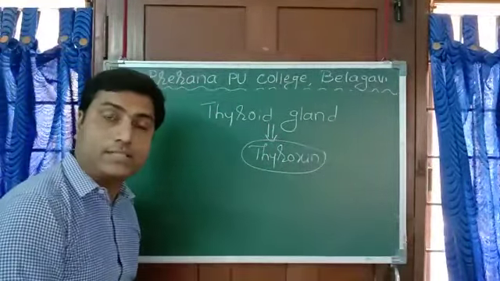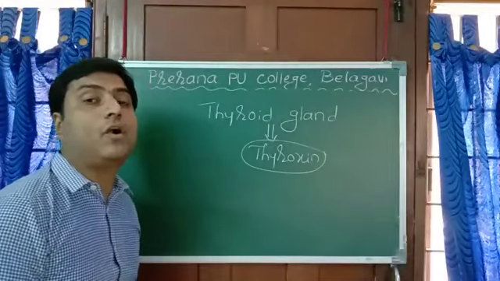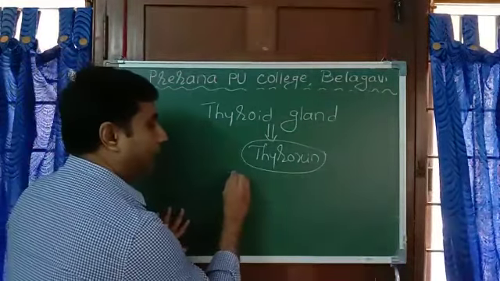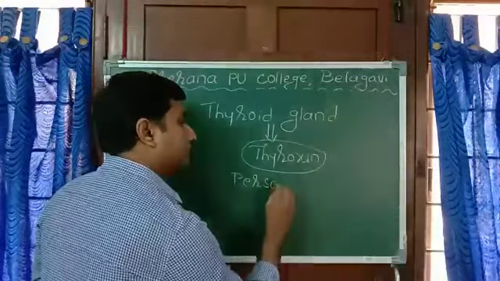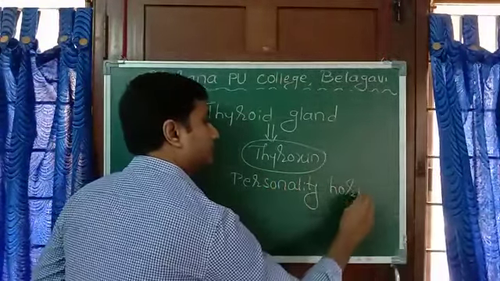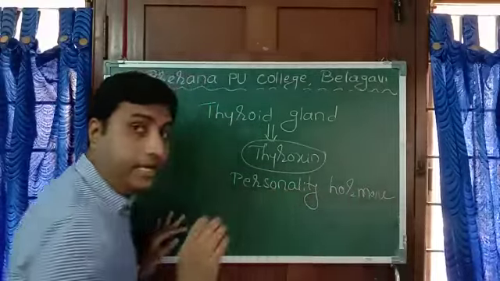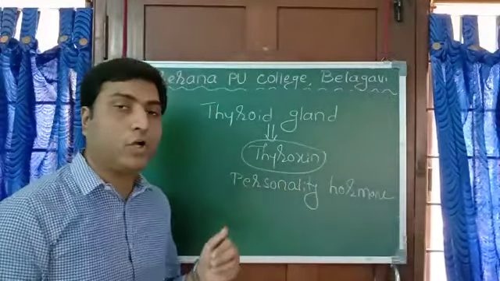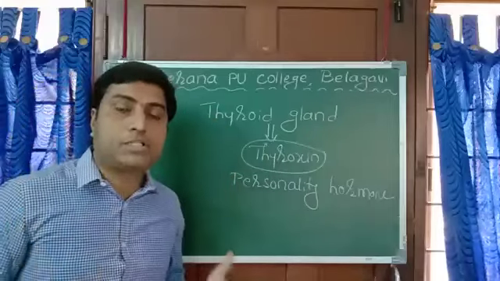This thyroxine is commonly called the personality hormone. Why is it called the personality hormone? Because it controls our personality.